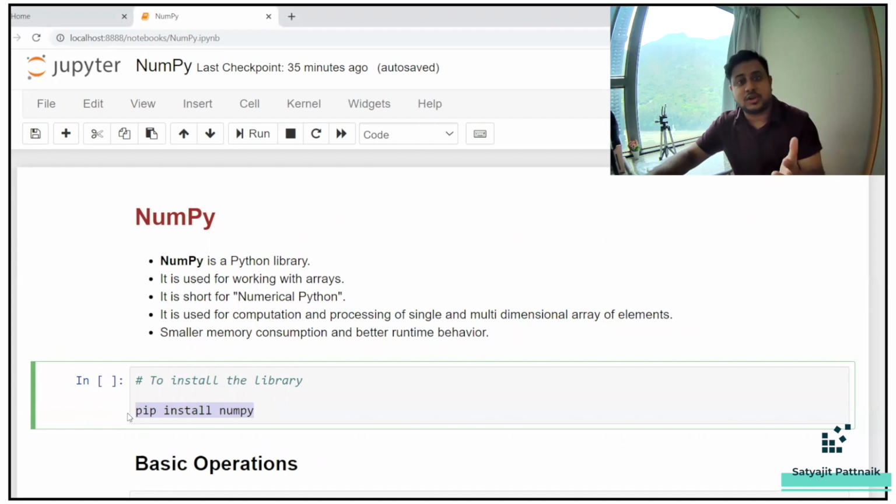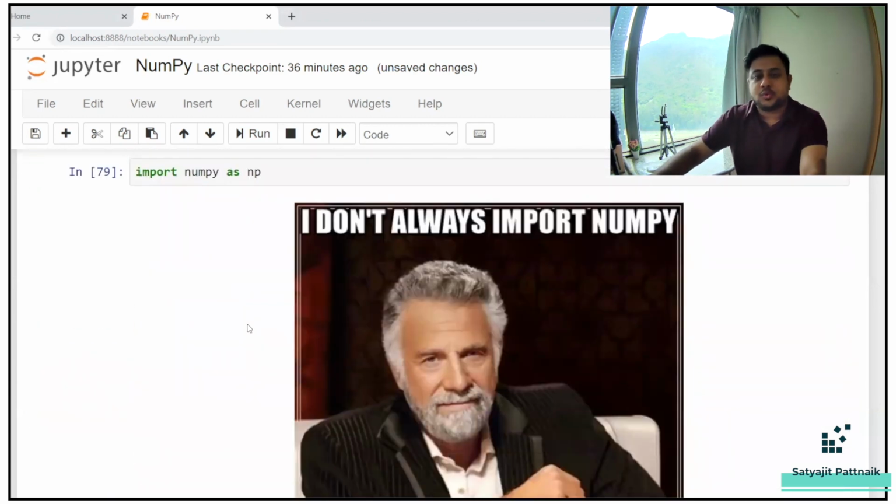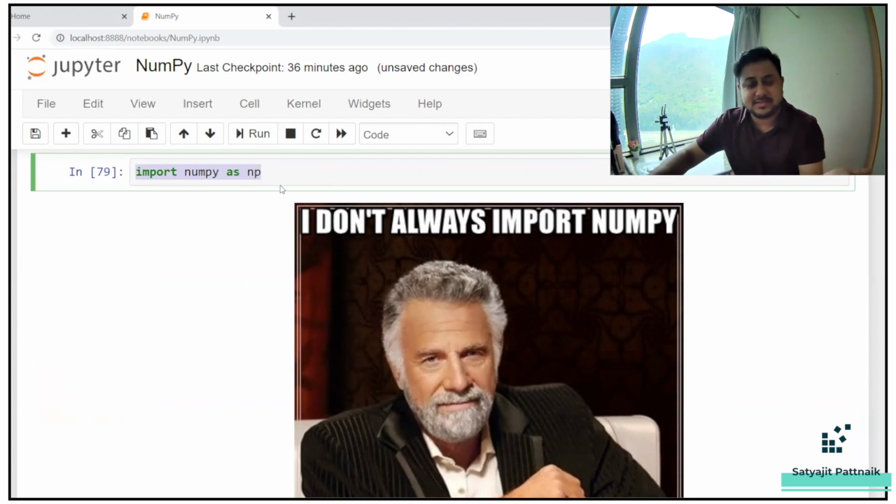Of course, you can install it in your Anaconda prompt, or you can install it on your kernel consoles and all those things. If you are having Anaconda, probably NumPy is already pre-installed, but in case you are importing it and getting an error, then in that case you can do a pip install. Okay. So what are the basic operations? We start with import NumPy as np. That's the basic thing which we do.